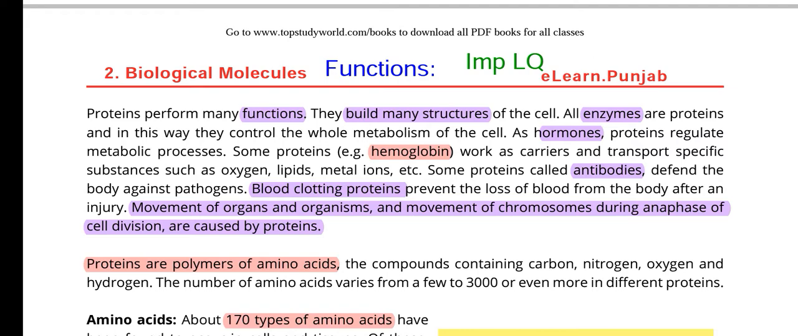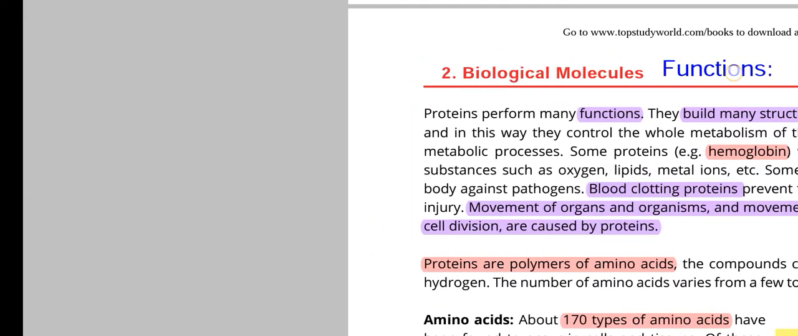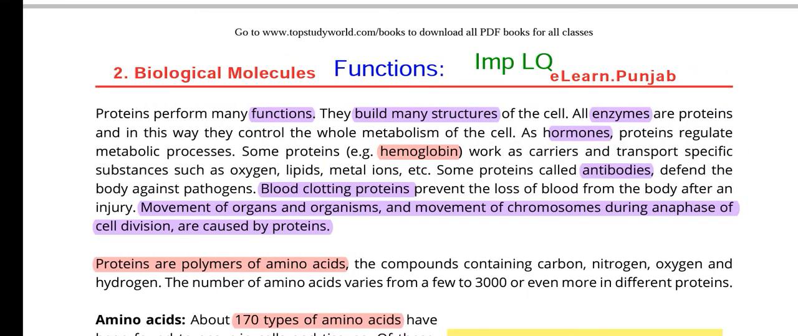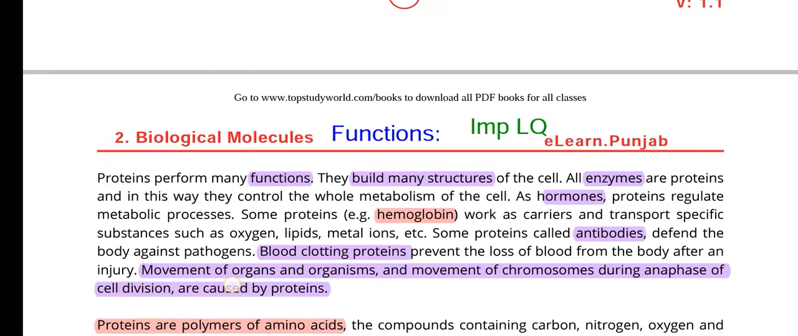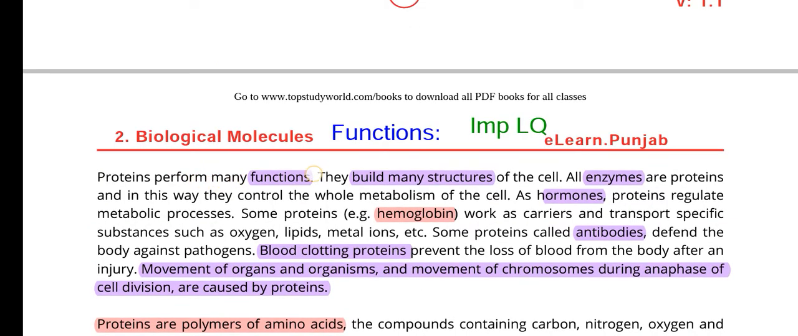And what are the functions? Our next point of discussion is: what are the functions of protein? Proteins perform many functions. For example, we have the structures, and the enzymes. Enzymes are made up of proteins, and these are very important compounds; no life is possible without enzymes. And as hormones, they regulate many mechanisms inside the body, and many hormones are required for growth and a lot of different functions.